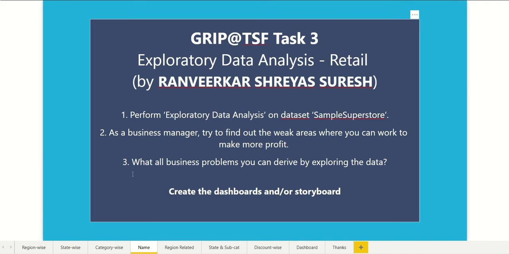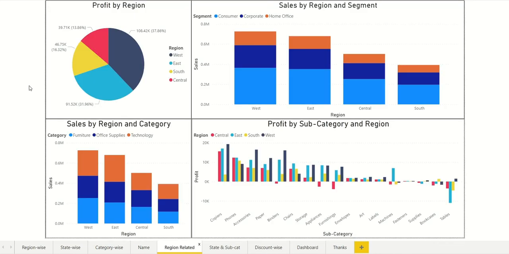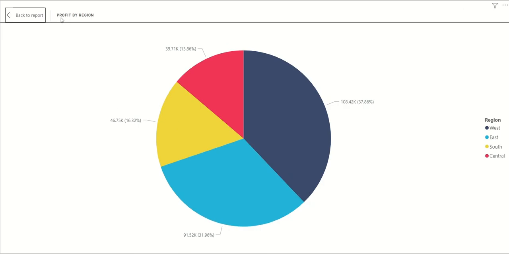Okay, so our next objective is, as a business manager, try to find out weak areas where you can work to make more profit. So I have done different visualizations. We will go one by one and analyze the situation. The first chart is a pie chart, that is profit by region. In the legend we have given the colors corresponding to different regions. So we can clearly see that the western region is making maximum profit, followed by eastern region, followed by southern region, followed by central region.